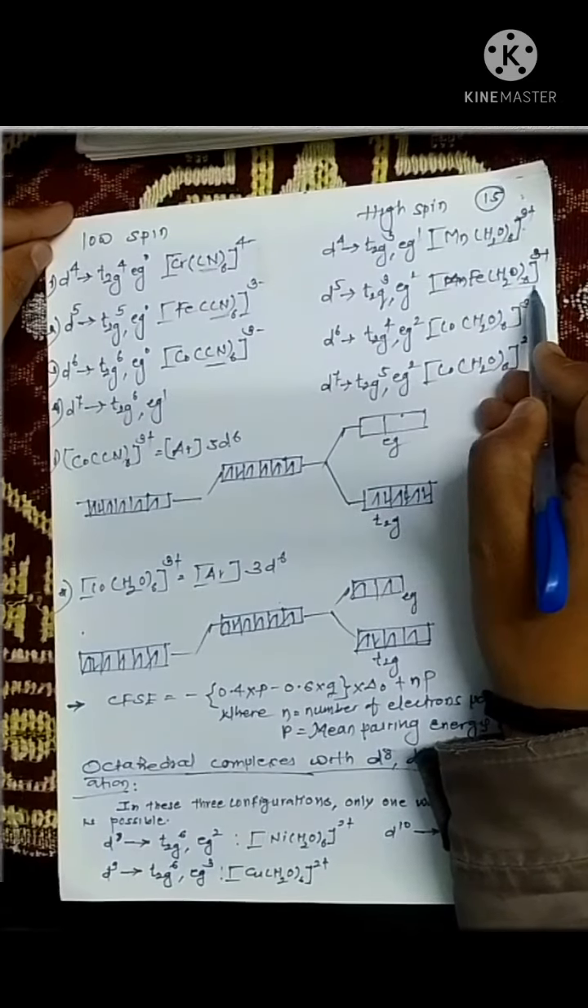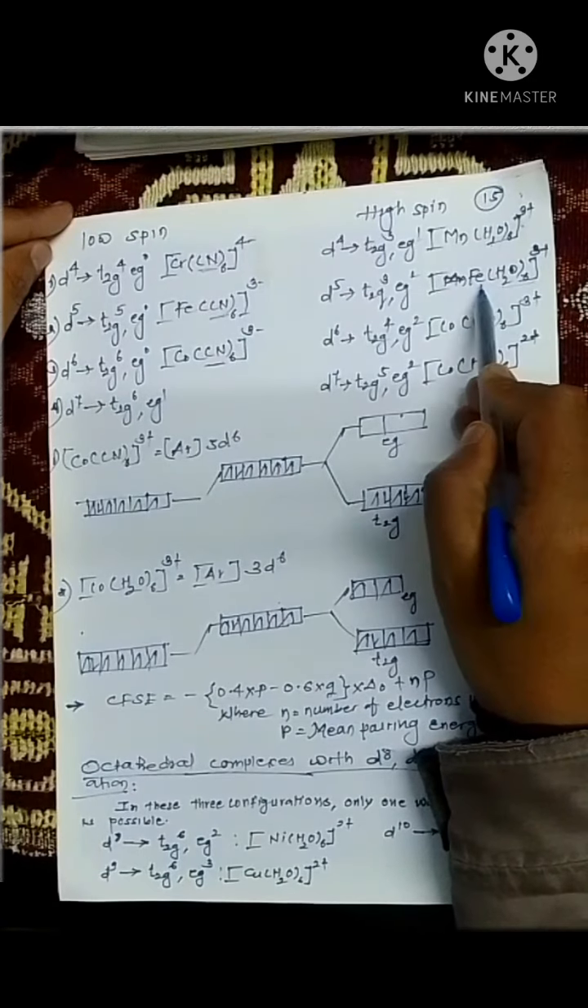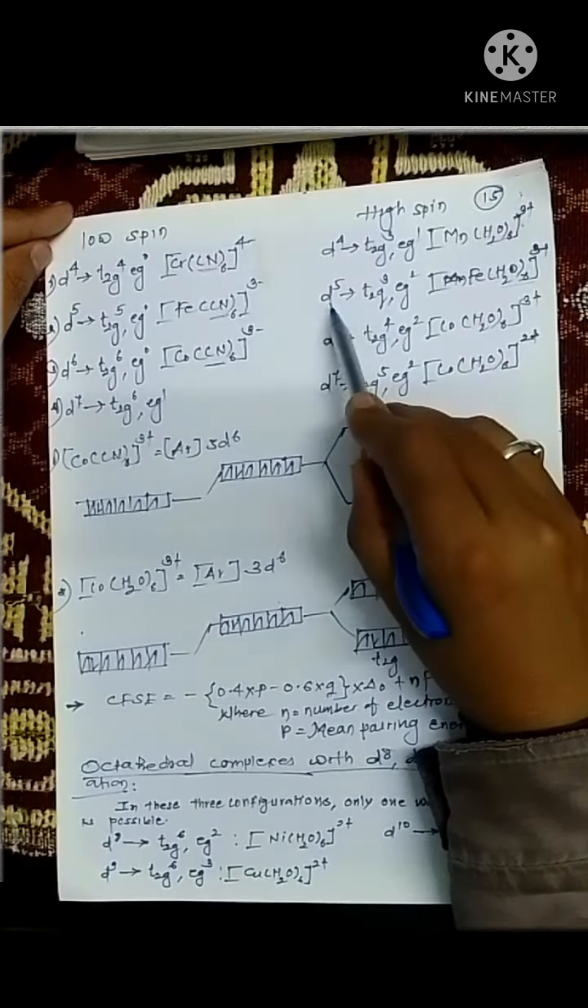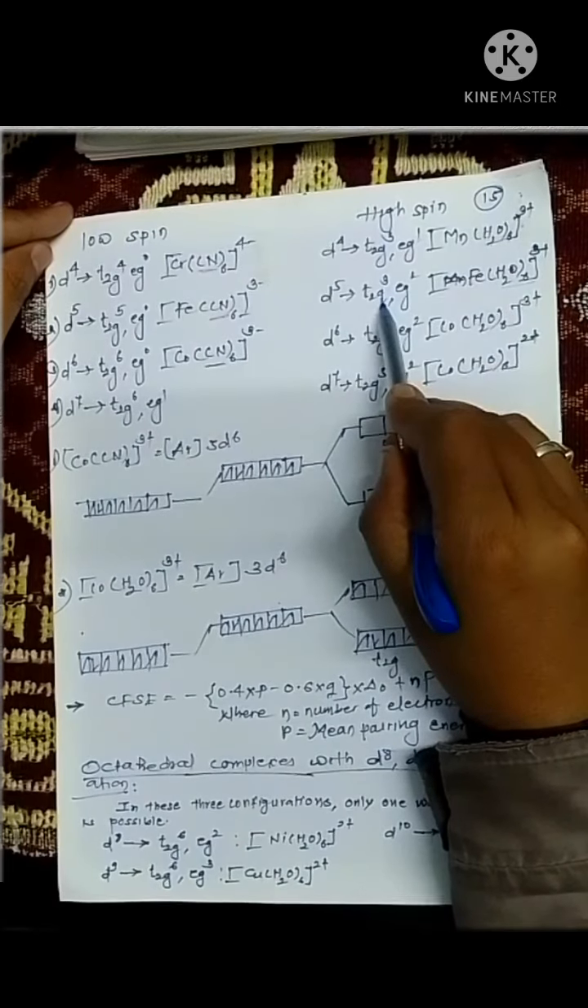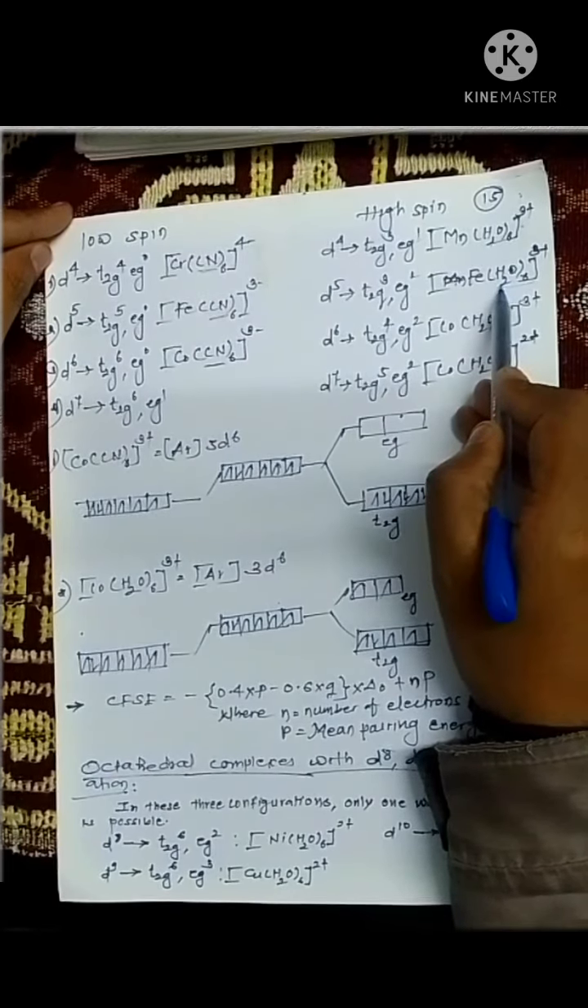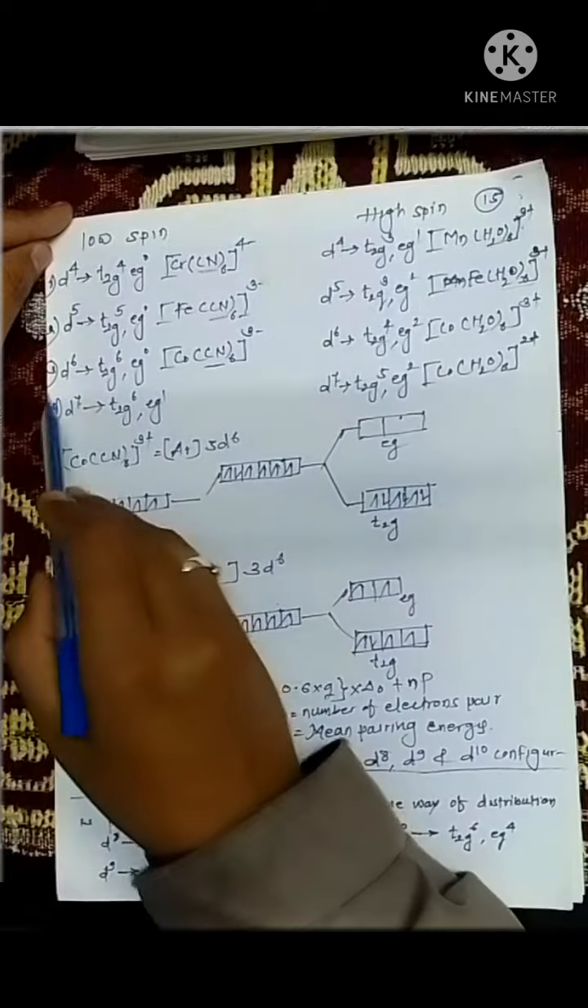Water is a weak ligand here. So it is this hexaaquairon 3+, which is also a D5 configuration, but in this case pairing is not possible because water is a weak ligand. So the electronic configuration after splitting is written as t2g3 eg2.